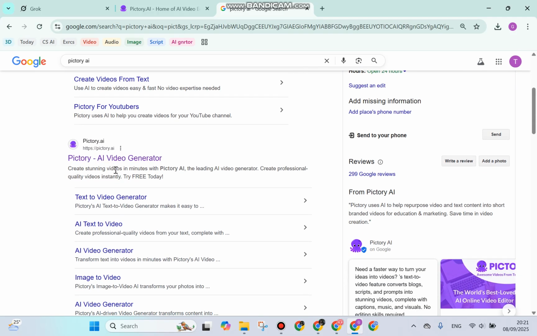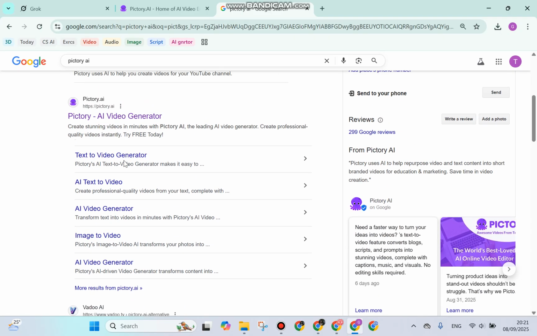You can simply click Pictory AI video generator, and as you can see, this AI will help you create stunning videos in minutes. It is a leading AI video generator, and it will help you create not only the content but also more professional quality video.